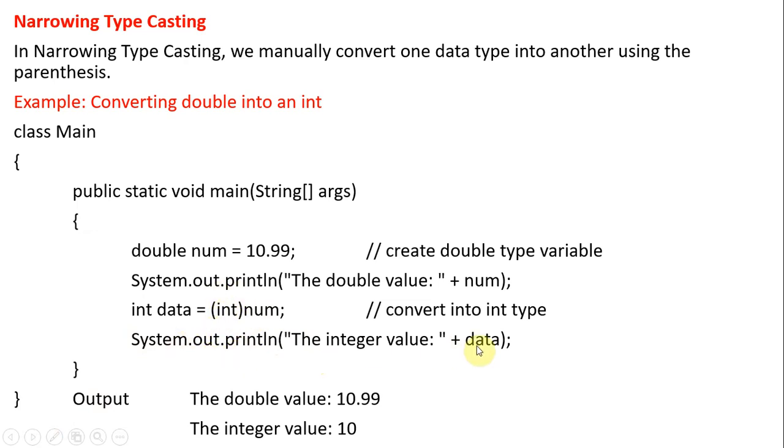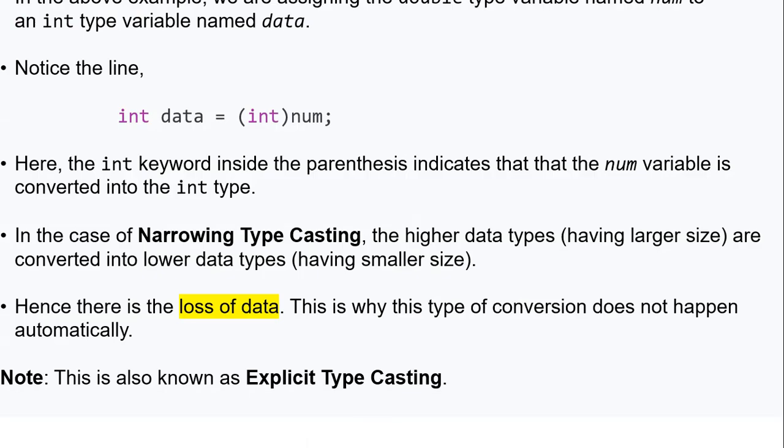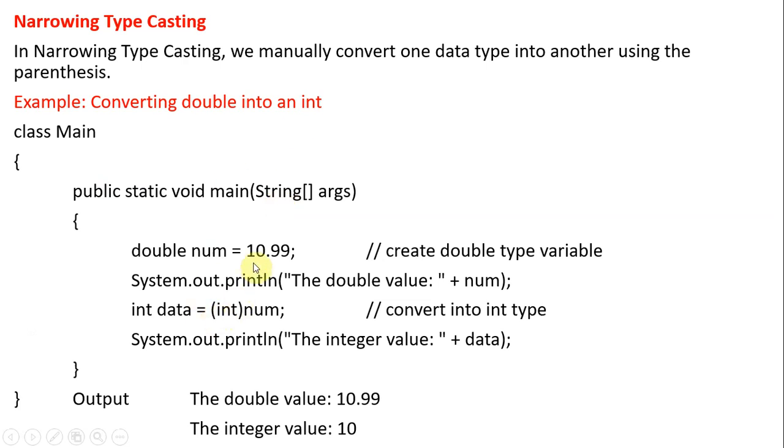Then we print. So these are the values we have. When we print the double value it is 10.99, whereas after converting, the data prints like this: 10. If you observe the output, we lost the 0.99 value. That is the biggest problem with narrowing typecasting. We have a double variable num, and we are forcing num to convert into the integer. That's why we have a typecast here.